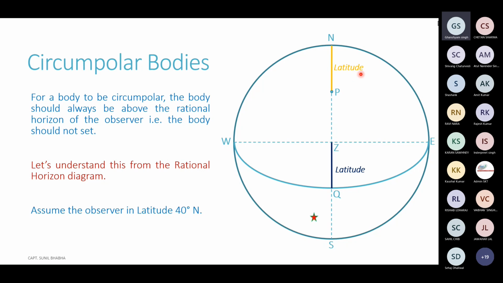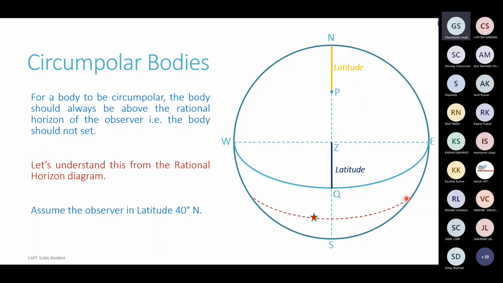So let's now assume some celestial body. As I told you, first let's assume a body having a southerly declination. So we have a star here. You can see it is south of the equinoctial, having a southerly declination. Let's try to show the path of this star, the path on which it moves, that is the declination circle of this particular star. All the declination circles are parallel to the equinoctial. So the declination circle of this particular star, parallel to the equinoctial, would appear something like this. The declination circle shows us the path on which the body moves.